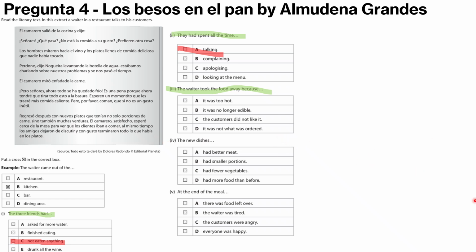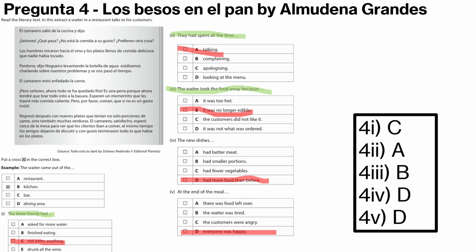He returned later with new plates that not only had new portions of meat, but also many vegetables. So the waiter, satisfied, waited near the table to see the customers would eat, and at the same time the friends stopped arguing and happily finished everything that was on the plates. So it was no longer edible would mean that they couldn't eat it anymore because the meat was too cold. So the new dishes had more food because they had more vegetables, which was more than what they originally had. And at the end of the meal, they stopped complaining, so everyone was happy.